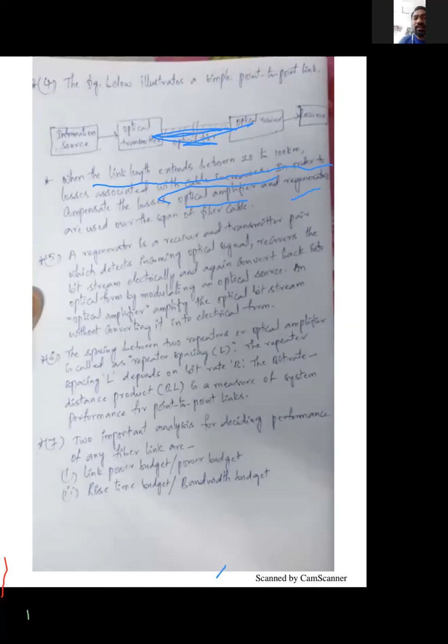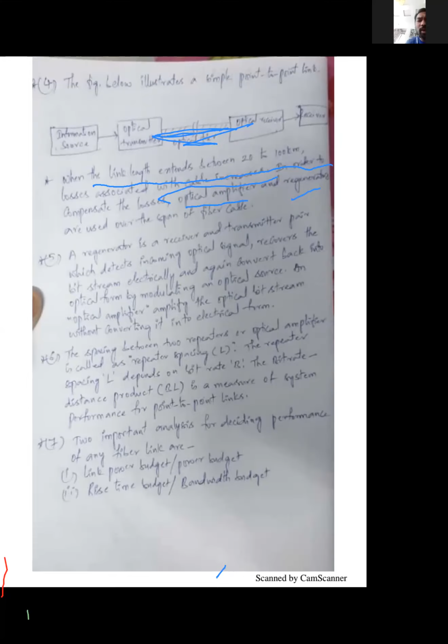I repeat, when the optical link between transmitter and receiver extends between 20 kilometers to 100 kilometers, then what is happening? Losses due to cables are resulting. Now, to compensate these losses, we are using two items. What are those? Optical amplifier and regenerators.